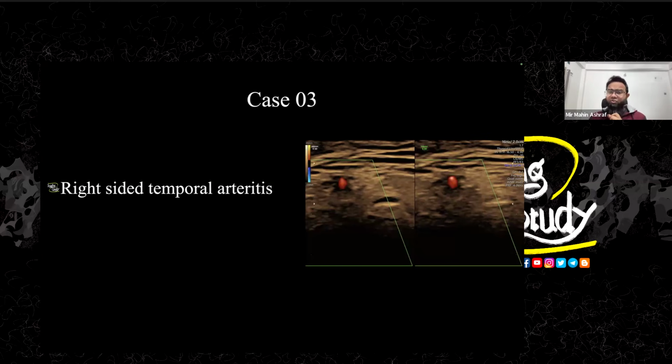It's a very common case for headache. If you see any patient coming with a severe headache over the temporal region, you definitely should check for temporal arteritis. Just use the linear transducer, put the transducer just near your ear, not your patient's ear, and put it on longitudinal and transverse section. You will see the surrounding hypoechoic thickening. It may or may not cause any luminal narrowing or constriction. In this patient, there was no luminal stenosis present. So the surrounding hypoechoic circumferential thickening of the vessel wall is the most important feature.